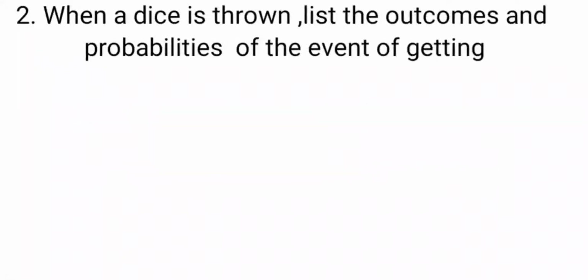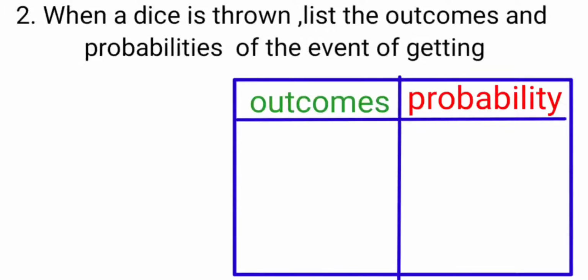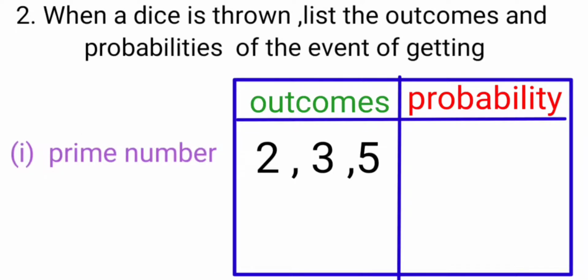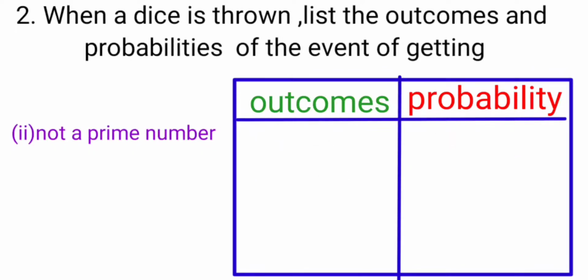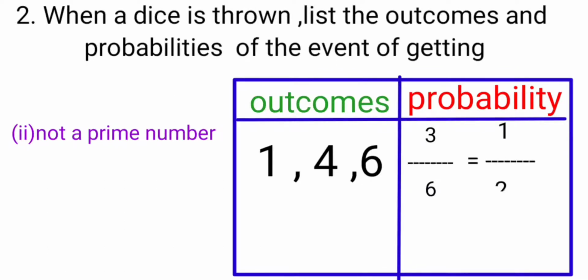Next, when a dice is thrown, list the outcomes and probabilities of the event of getting a prime number. 2, 3, 5 are the 3 prime numbers, and the probability is 3 by 6. When you write it in simplest form, it is 1 by 2. In a dice there are only three prime numbers. Not a prime number: 1, 4, 6. These 3 are not prime numbers, so the probability is 3 by 6, which in simplest form is 1 by 2.